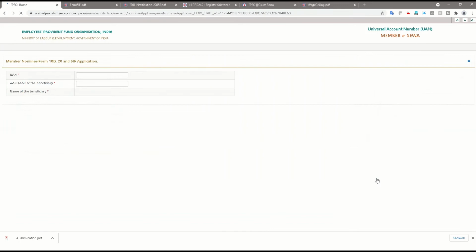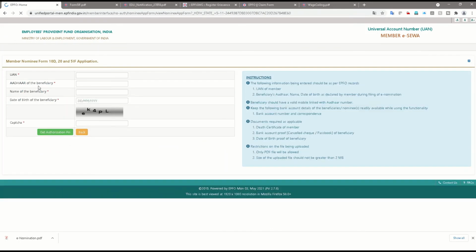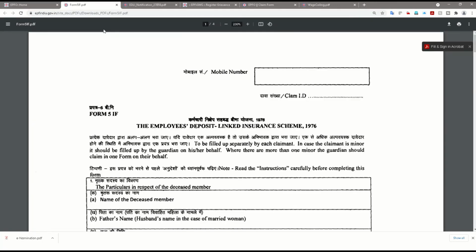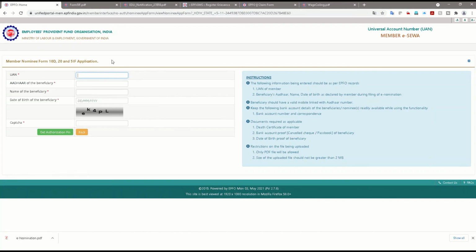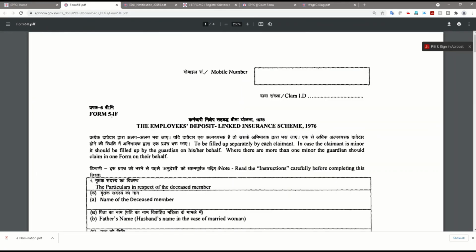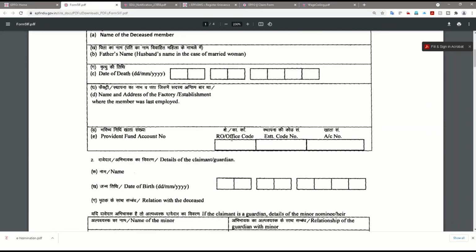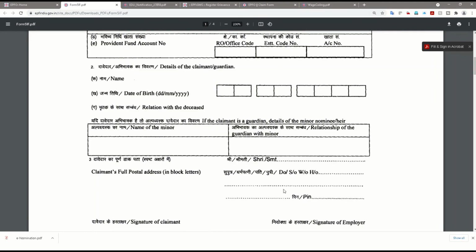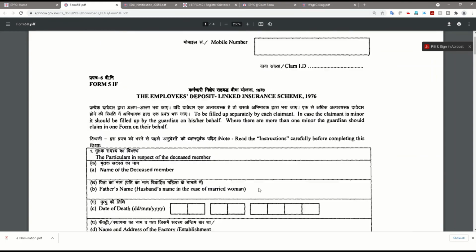There's some error. But directly you can enter the deceased's UAN number plus the beneficiary, whoever you have registered as a nominee. You have to enter all those details and make sure to follow all these instructions. Once you submit all this, your claim will be processed without any issues. In case the nominee is not registered, you can download this Form 5IF and fill in all these details. Get the employer's signature and ask the employer to directly submit it to the PF office.